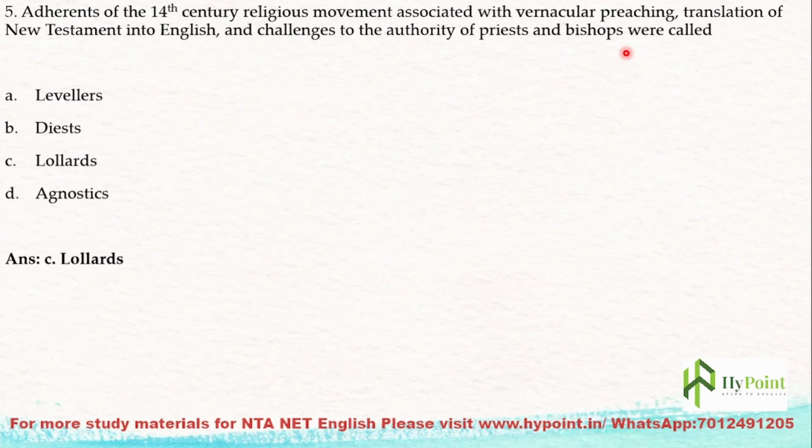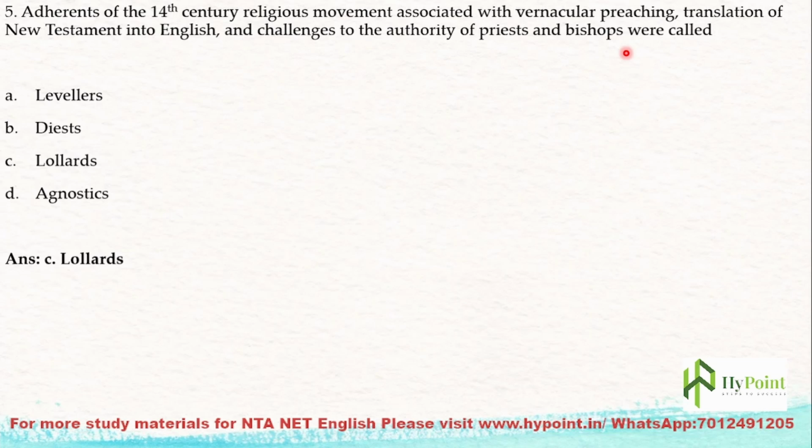See, the Bible was not accessible to common people because they didn't know the language. It was not in English, it was in classical languages like Latin or Greek, and whatever the clergy said, the common people had to obey it. They felt that the clergy were the authorities of this religion. So in order to make the Bible accessible to common people, there were many translations of the New Testament, the Old Testament, the Bible as such.